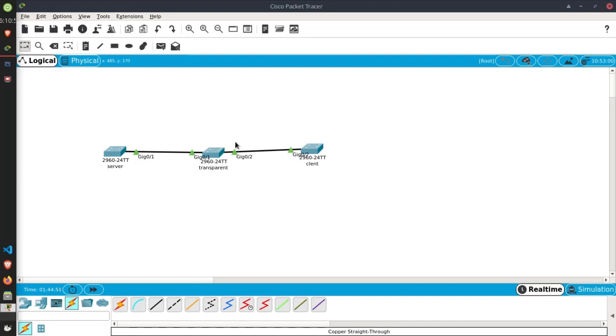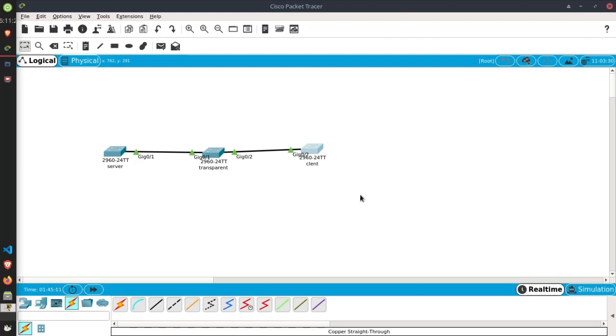As you can see, we have three switch devices. The first one is the server, the second one is the transparent, and the last one is the client. Each mode has different properties. For example, you can't configure any VLAN on a switch in the client mode. In transparent mode, you cannot see your VLANs because, as the name implies, it's transparent.